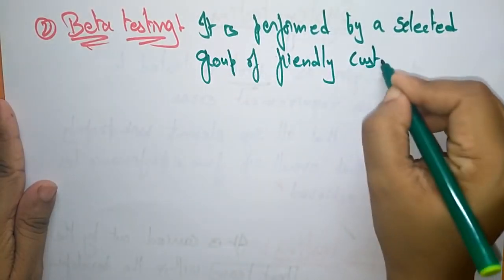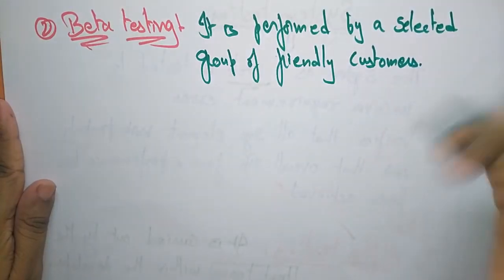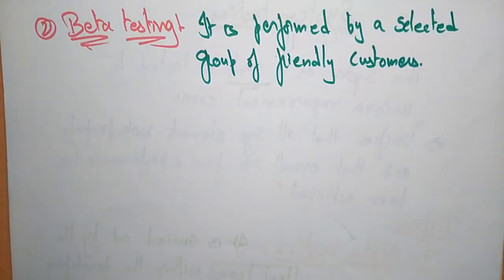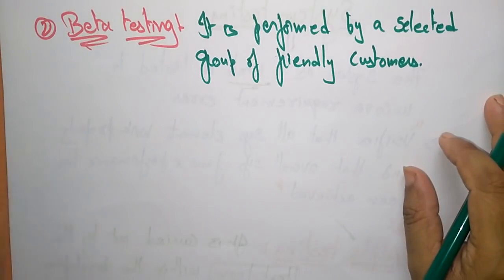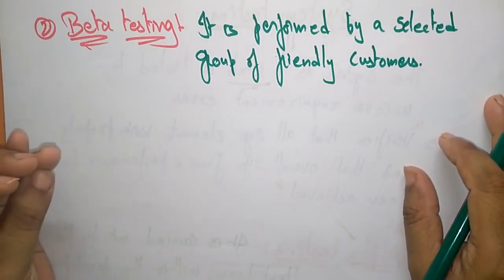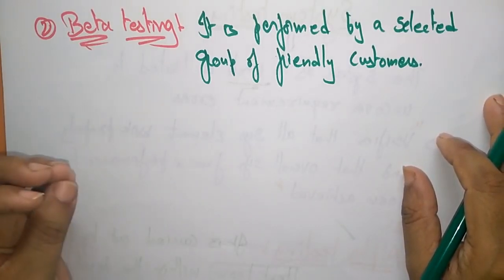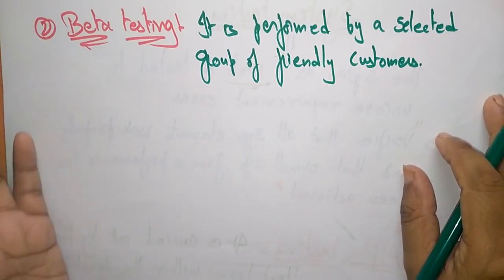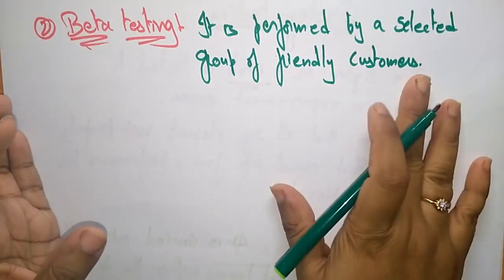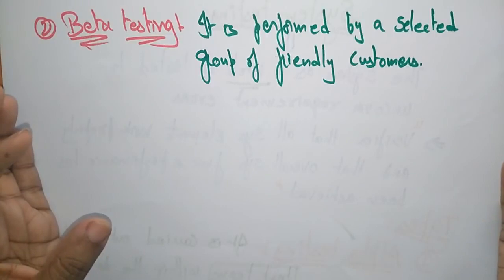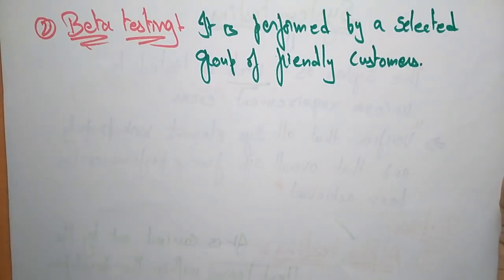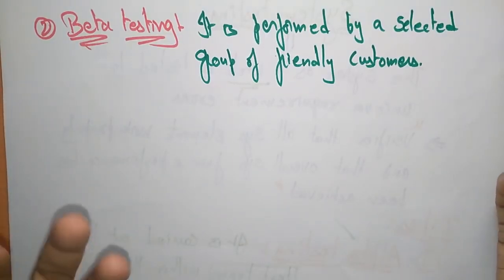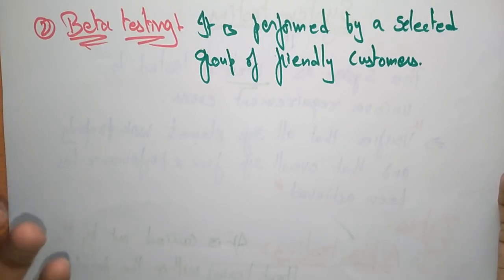Instead of the organization's people or the testers in the developing organization, the complete system is tested by a selected group of friendly customers. Means other customers who are friends to you, whom you trust. You ask them, please test my product, is it working properly or not.